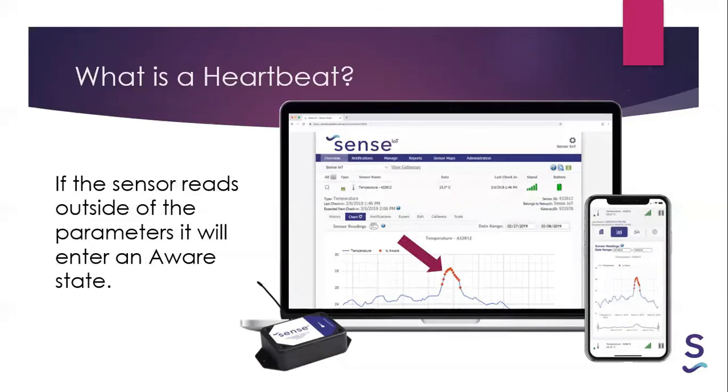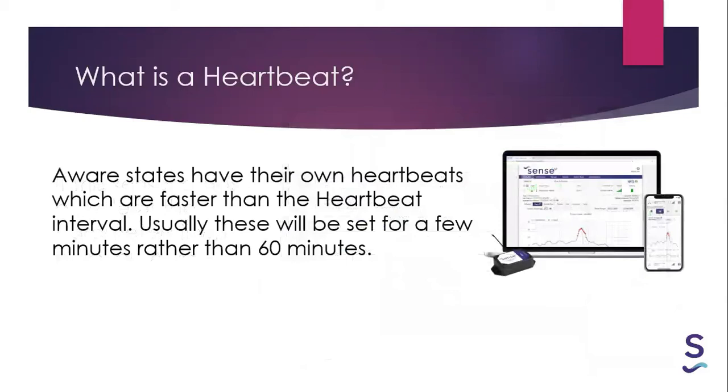So if the sensor readings are outside its parameters, you'll see this on the chart on the screen. Those little red dots mean that the sensor has fallen outside of the preset parameters. And this is when the sensor goes into what's called an aware state. Aware states have their own heartbeats, which are usually faster than the heartbeat intervals. Usually these will be set within a few minutes rather than 60 minutes or 120 minutes and so on.